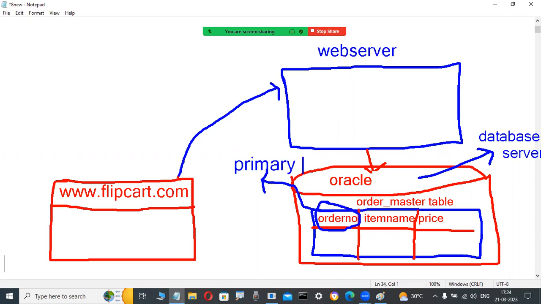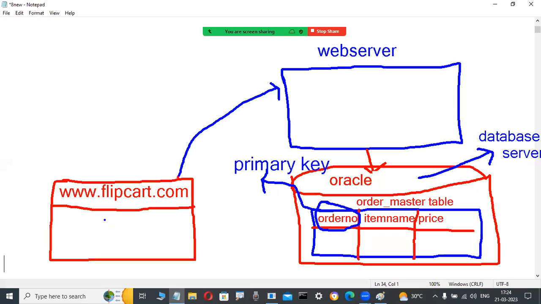Just observe it. Take a bank account number: my account number and your account number are not the same. That's why it is defined as a primary key. Here also there is a primary key. Okay, don't worry. Now check it out. Suppose this is a technical concept, web server, database server like this. But I am a customer, for example.